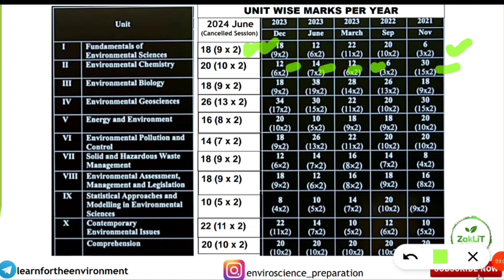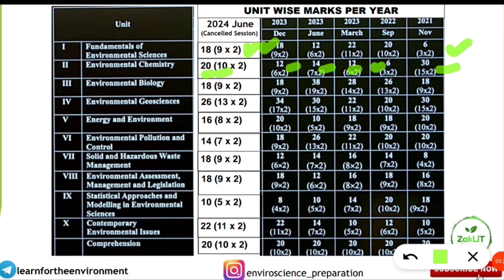But in the last cancelled session, that is the 2024 June session, 10 questions came carrying 20 marks from this environmental chemistry unit. So you can see the value of this unit: 6, 7, 6, and now 10 questions are asked from environmental chemistry.